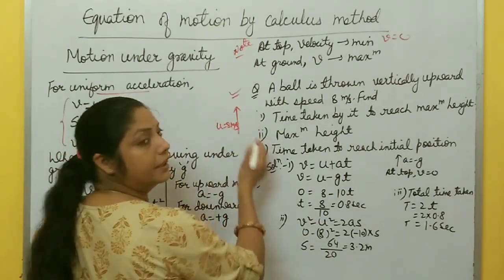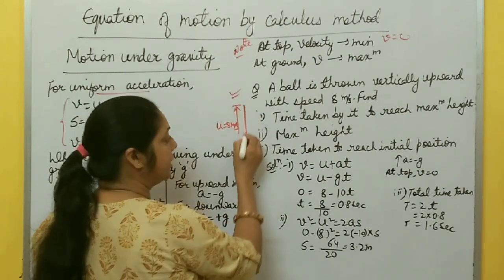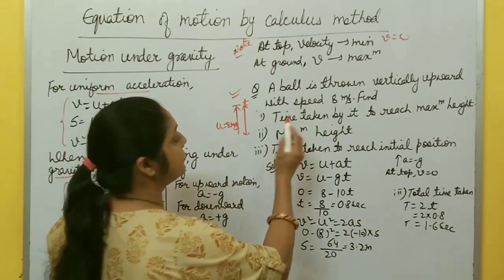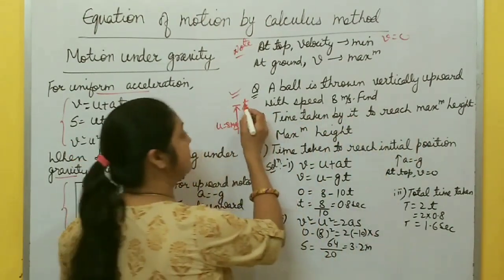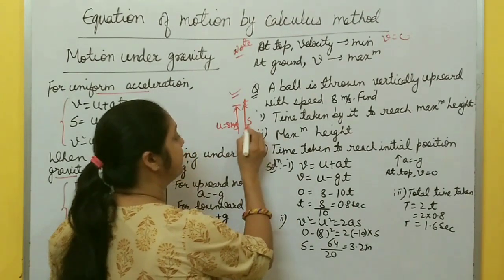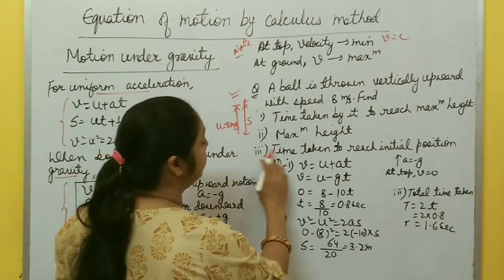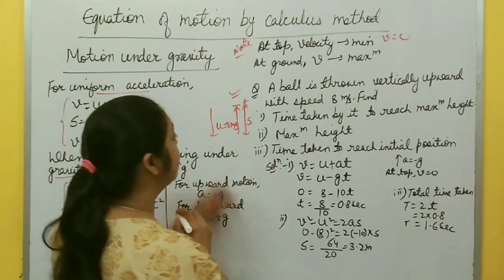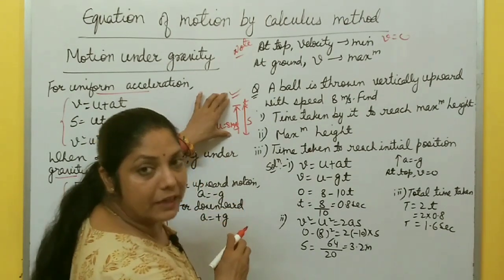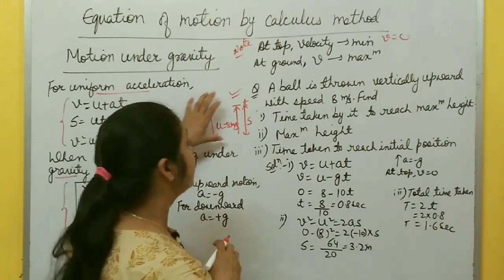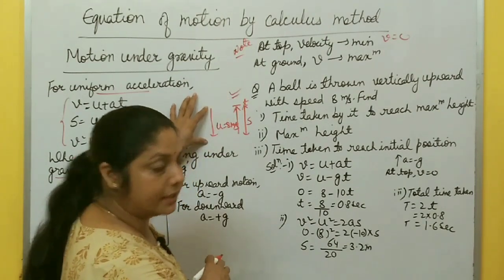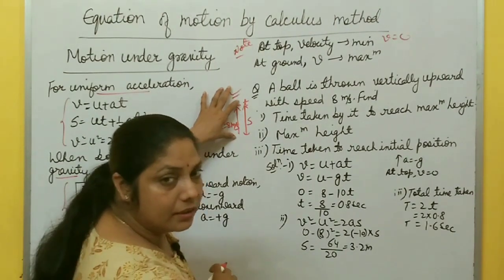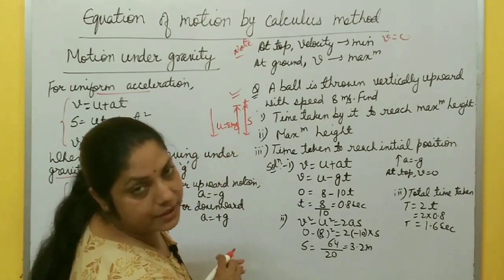When a ball is thrown vertically upward, it reaches a maximum height. After what time does it reach the maximum position? So first you have to find the time taken to reach maximum height, t. Then find the maximum height, and after that the time taken to reach the initial position. Again it returns back to its initial position. So upward time is the time of ascent and downward time is the time of descent. The ascent time is always equal to the descent time. So in upward motion, time is t, and total time, upward plus downward, is twice t, right?